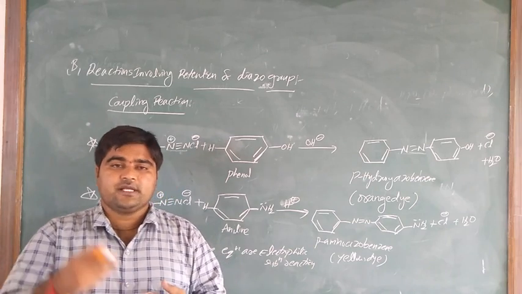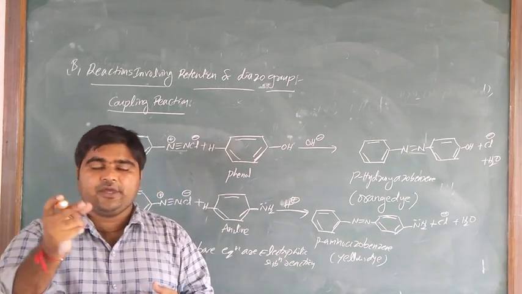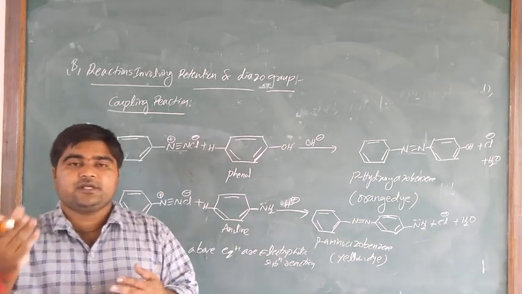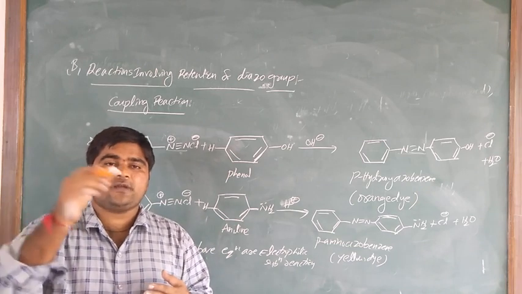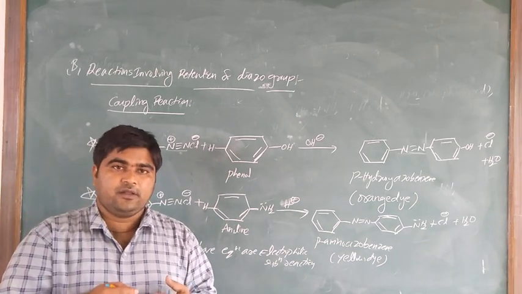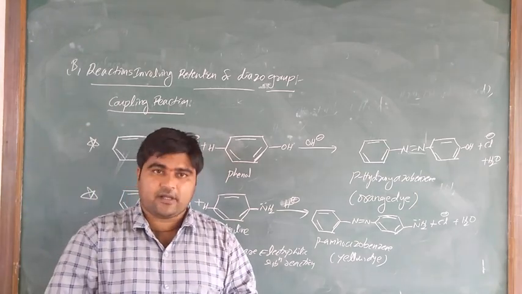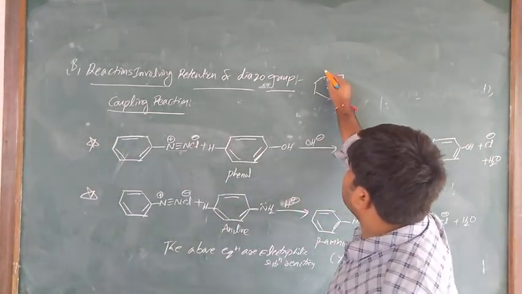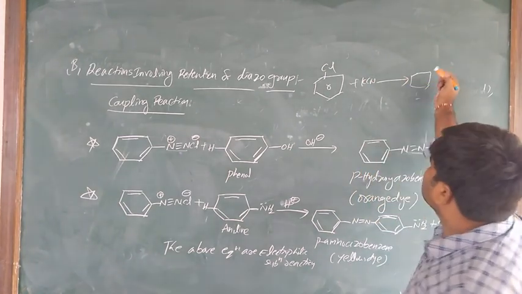The cyano group is not substituted, for example, in chlorobenzene. To prepare cyanobenzene from chlorobenzene, reacting with potassium cyanide gives no reaction.